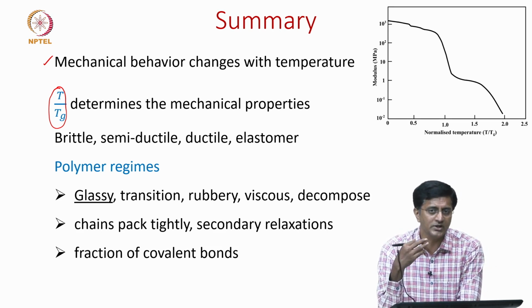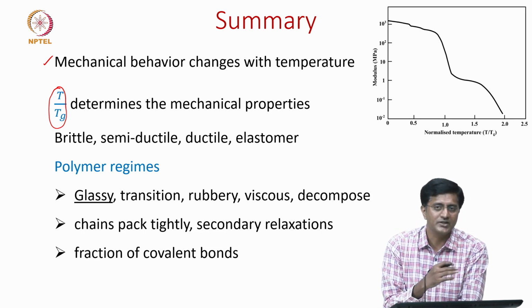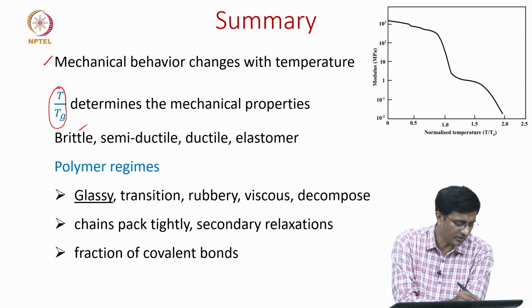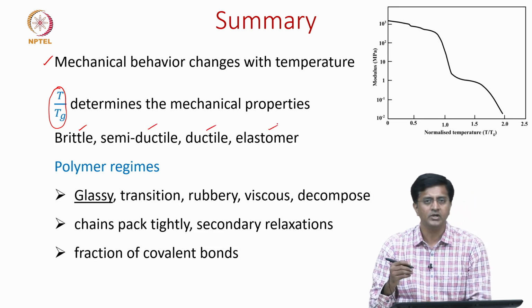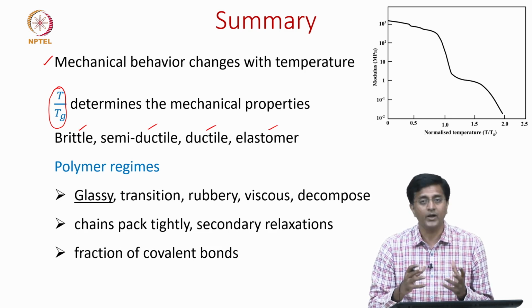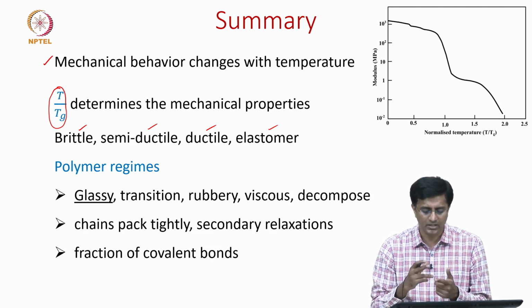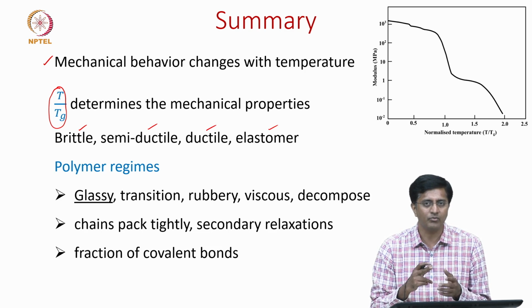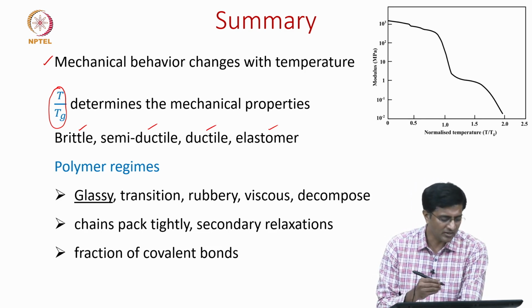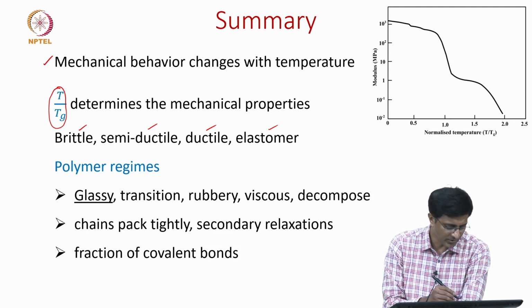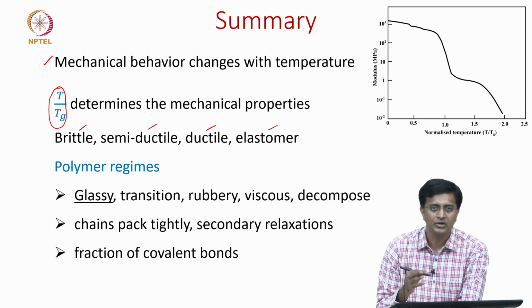We also saw that polymers exhibit different kinds of mechanical behavior such as brittle, semi-ductile, ductile and elastomer. It all depends on how the polymer packing is and what kind of bonds we have between the molecular chains. Taking the example of amorphous polymers, we said that it shows several regimes.